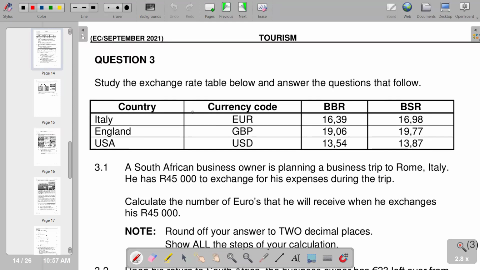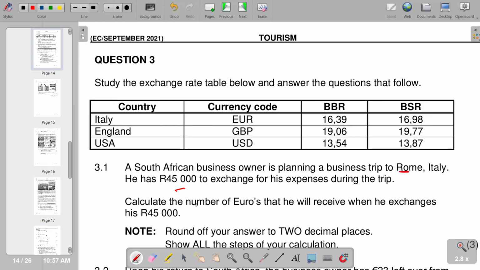Moving on to question 3, it states the exchange rate table below. Another question that follows, of course, we are given an exchange rate table. So 3.1, the South African business owner is planning a business trip to Rome, that is Italy. He has 45,000 rands to exchange for his expenses during the trip. So you have to calculate the number of euros that he will receive when he exchanges his 45,000 rands.